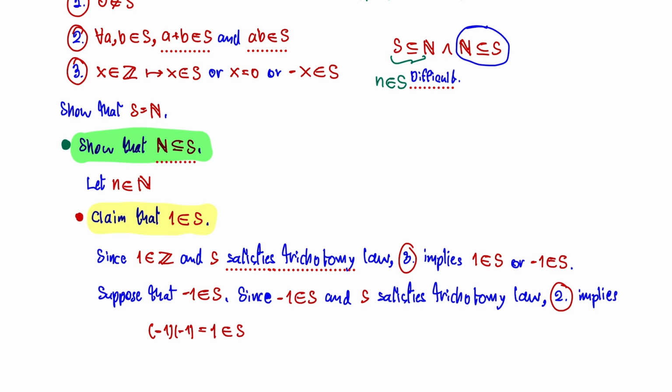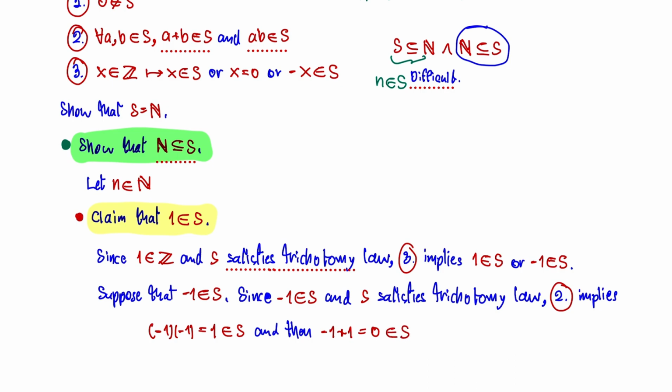And once you have 1 and minus 1 in set S, what can we have? Minus 1 plus 1 is 0. And the sum of elements in set S must be included in set S, right?